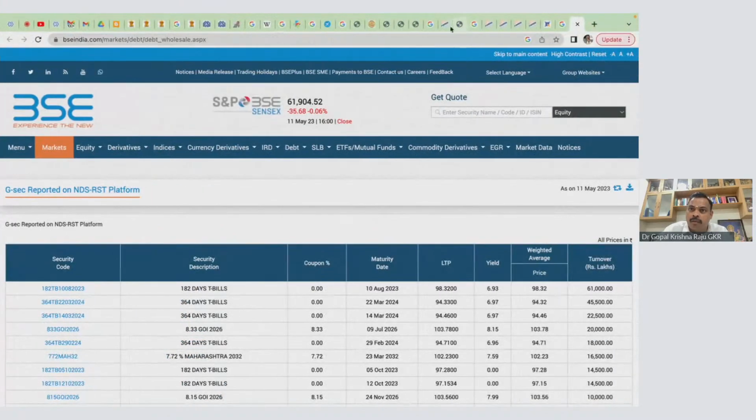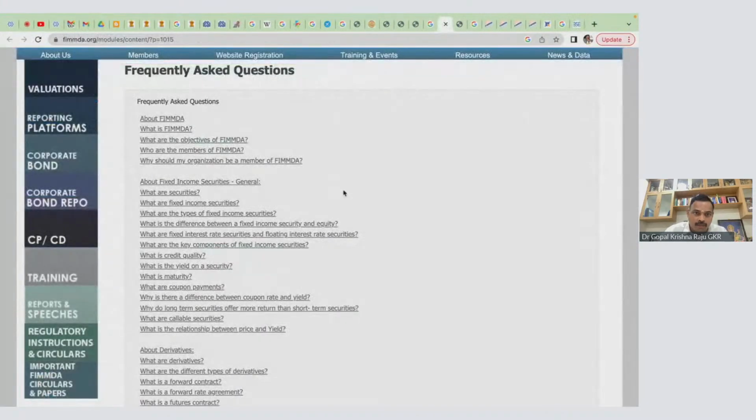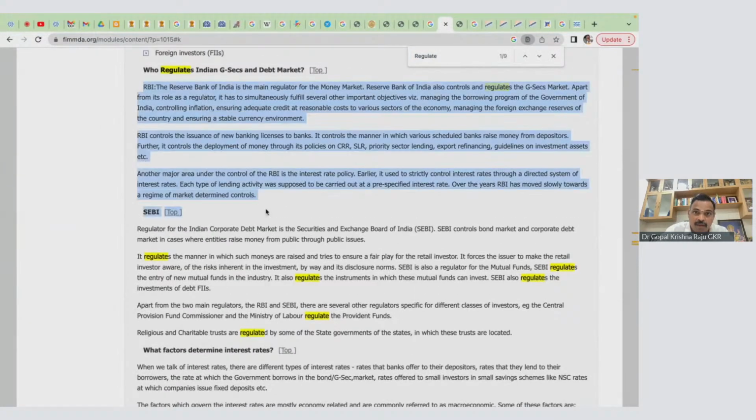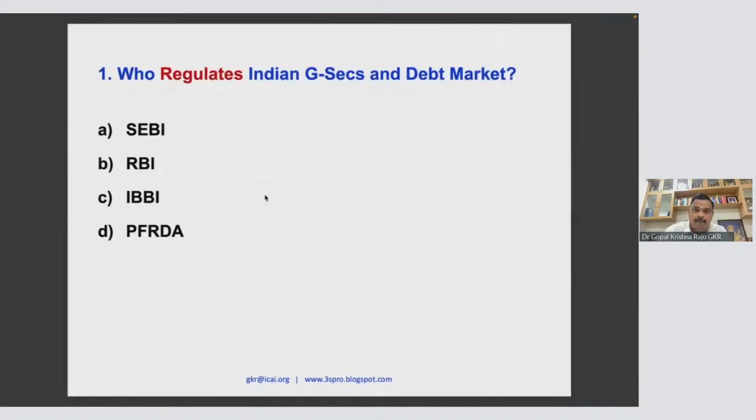I just want to give you the connect. Please look at this. Who regulates the secondary debt market? Reserve Bank of India. So if you ask any questions about GSEC, I mean, about the wholesale debt market in India, you have an answer here. So Reserve Bank of India only regulates.